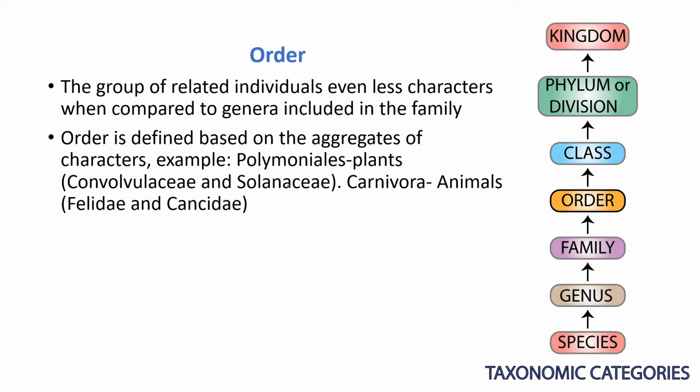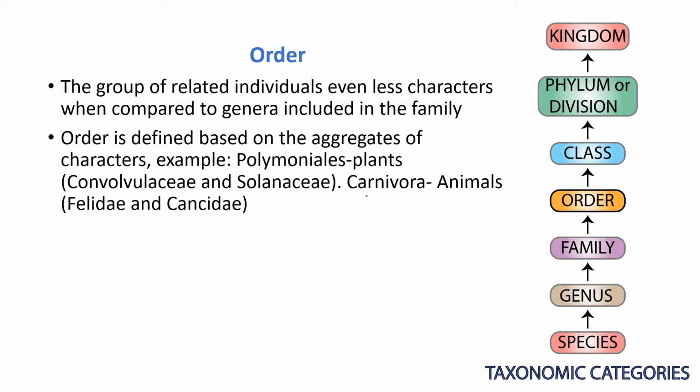If you take the order Polymoniales, this order is present in plants, and in the Polymoniales we have some families. Those families are known as Convolvulaceae and also Solanaceae. These are placed under the order Polymoniales.